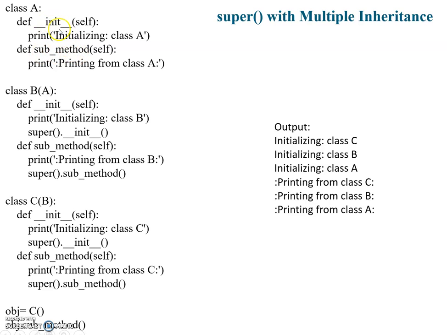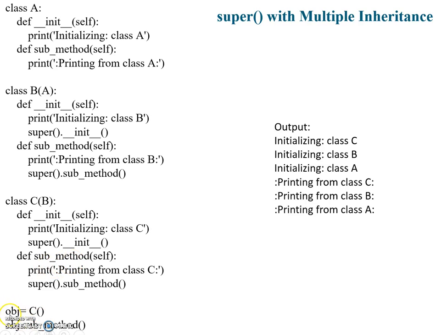The init method is a constructor and sub is a normal instance method. Next, class B is derived from class A and also contains a constructor and the sub method. Next, class C is derived from class B and contains the same constructor and sub method.